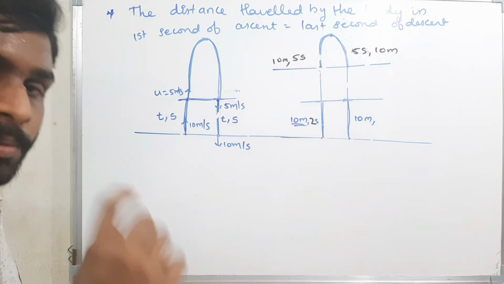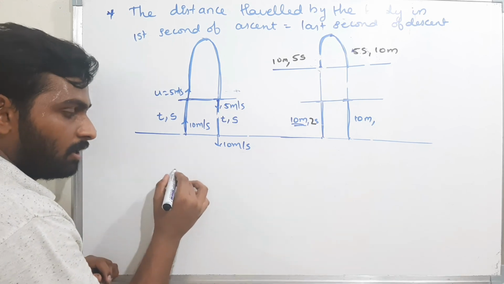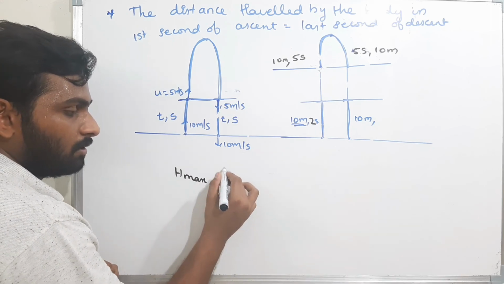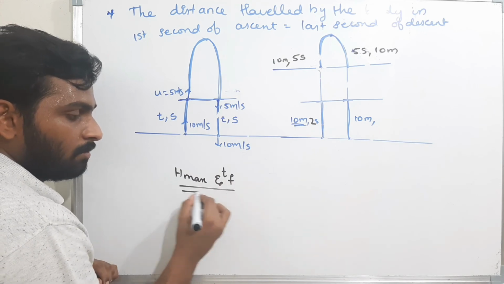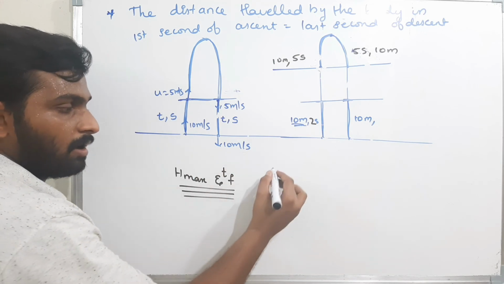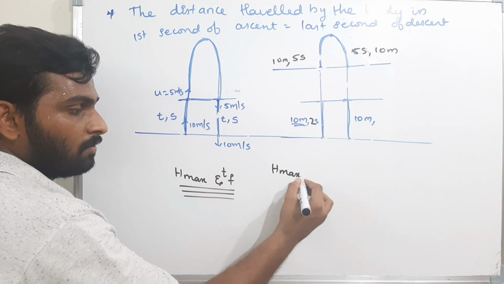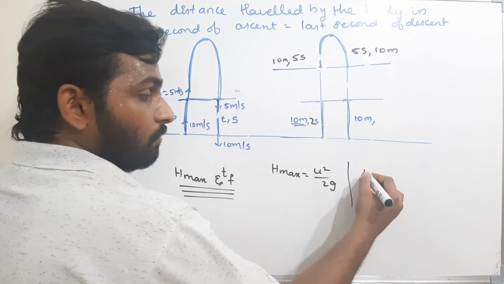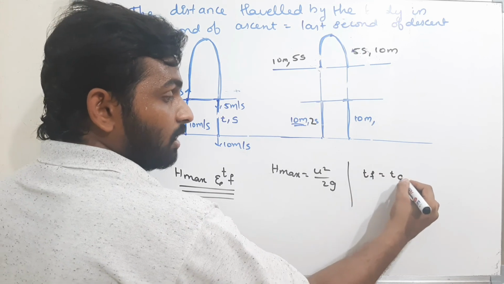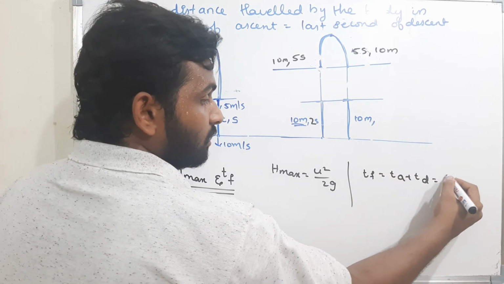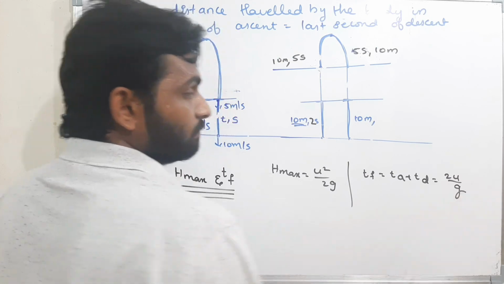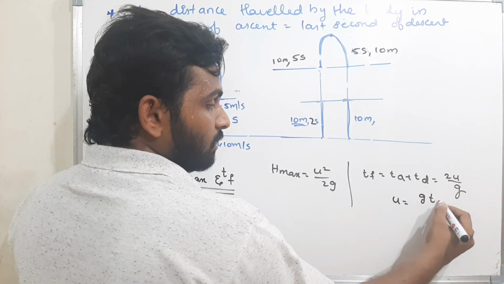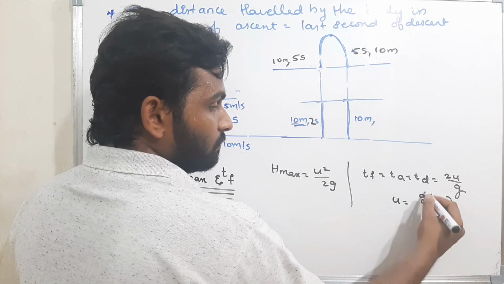Okay, now we'll see the last concept, the relation between the maximum height and time of flight. What is the relation between the maximum height and time of flight? Now see, the maximum height formula is u square by 2g. The time of flight is nothing but time of ascent plus time of descent, that is 2u by g. Now what is u? u is nothing but g into time of flight by 2.